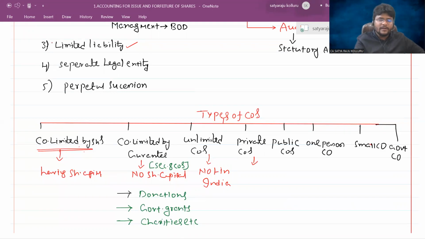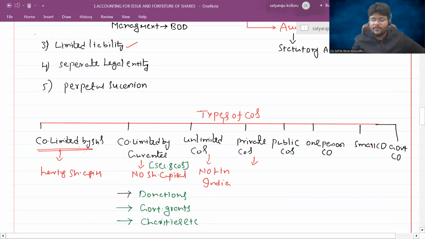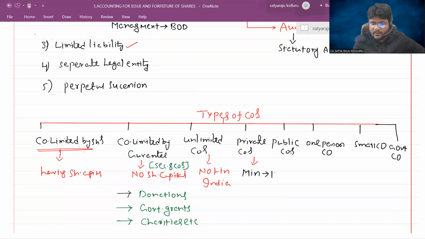Coming to the private companies. Sir, what is the meaning of a private company? In the case of private companies, the minimum share capital should be 1 lakh. So that means, can I establish a company with 50,000 share capital? That is not possible. In the case of private companies, minimum 1 lakh. Do you understand? In the case of public companies, the minimum share capital is 5 lakh.